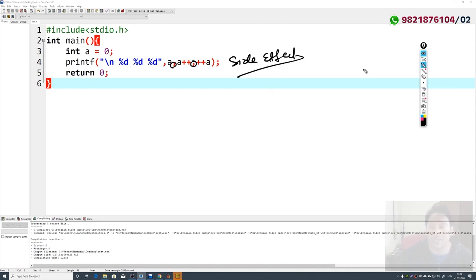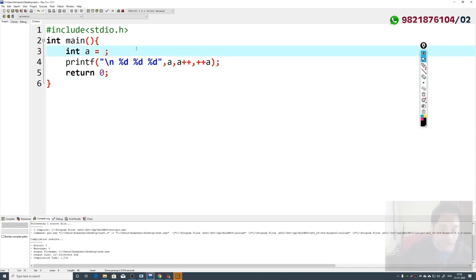If you look at the PPTs that I sent you, there is a complete chapter where we discuss side effects. That is, when within a single statement you are trying to change the values as well as use those values, then you will get side effects. Let me show you one more example here.